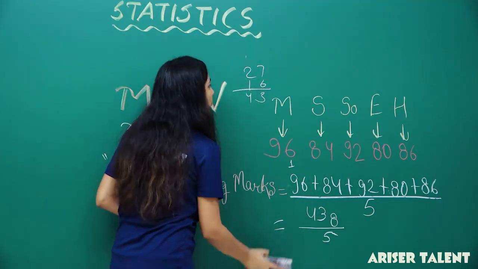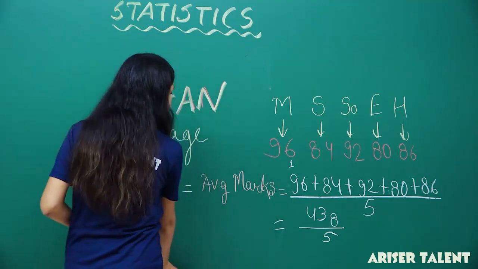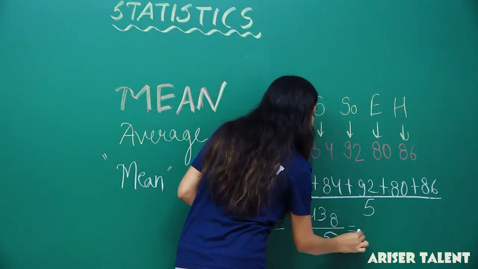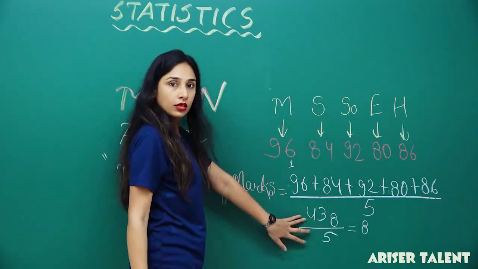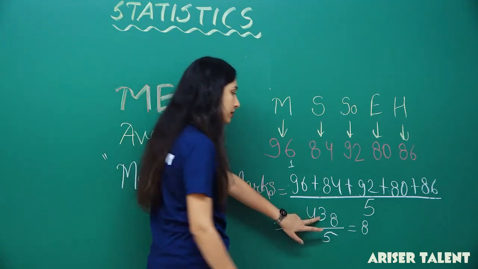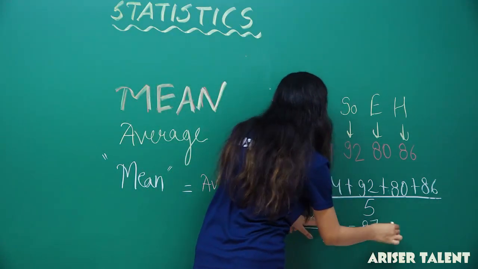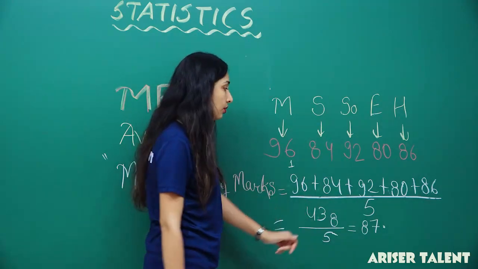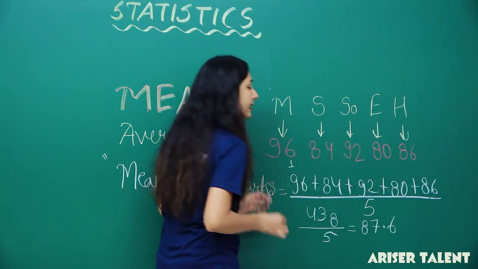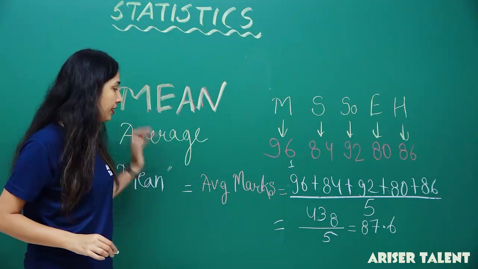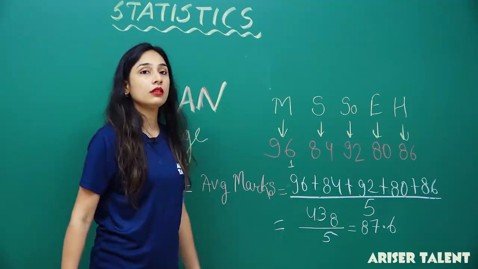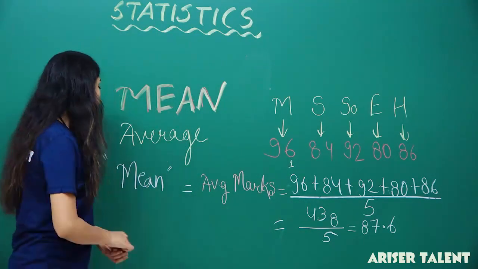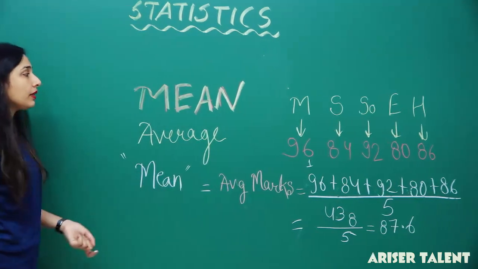So the average will be 43 by 5. How will it be? 8 times 5 is 40 and 3 remaining. So 7 times 5 is 35. Remaining 3, so 6 times. So 87.6 will be your average mark, Sunny. Okay, so this is about the mean.